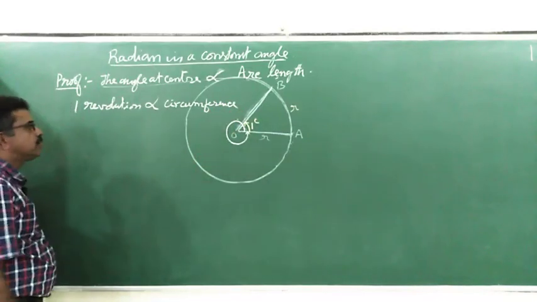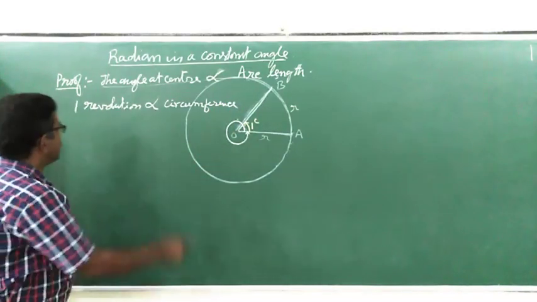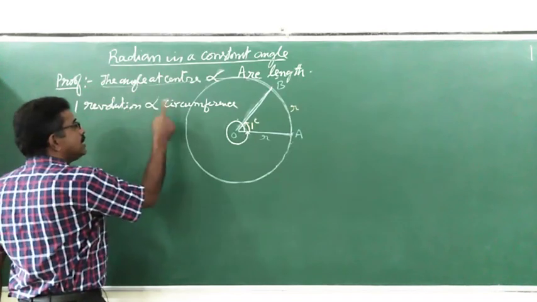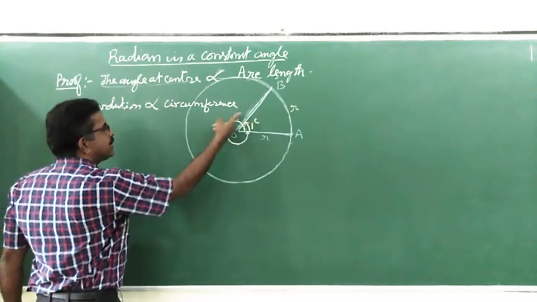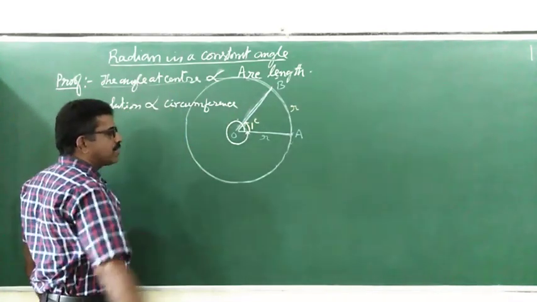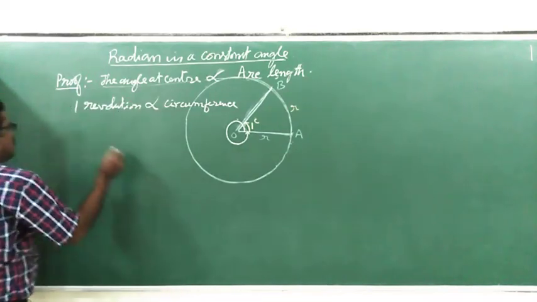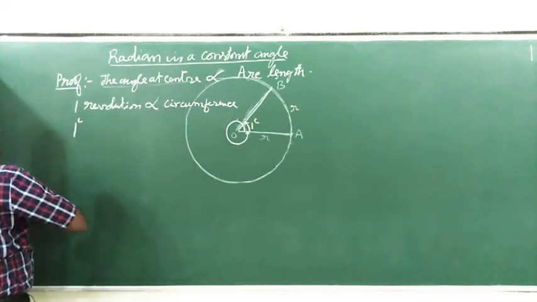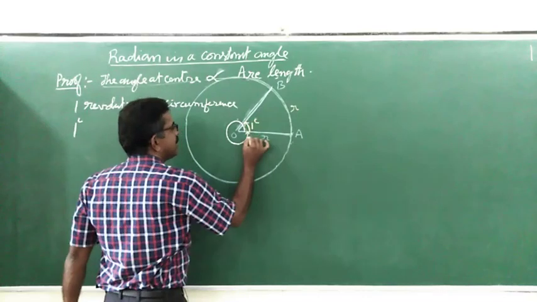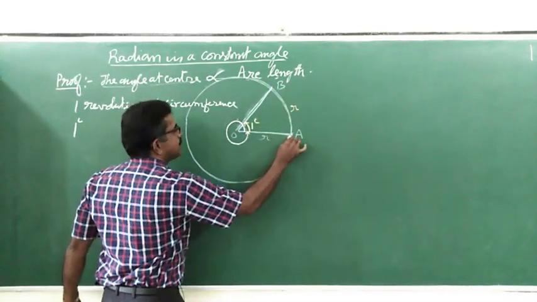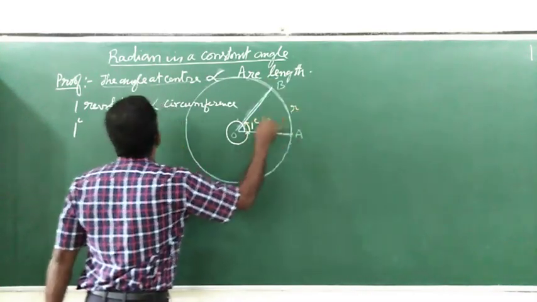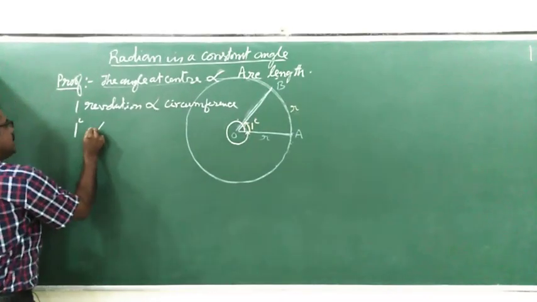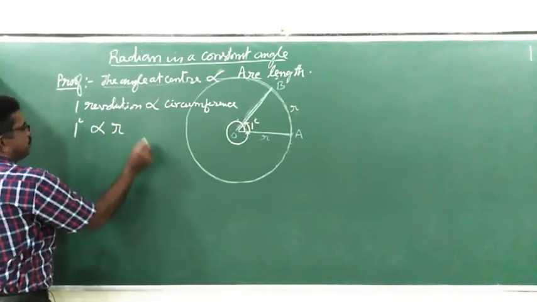One revolution is proportional to what? Circumference. It is proportional to the circumference of our circle. Similarly, one radian. This is one radian. It is proportional to this. What is that? One radian is proportional to r.